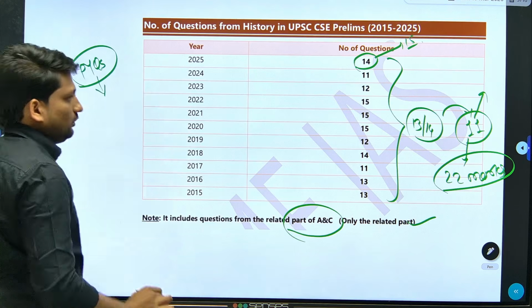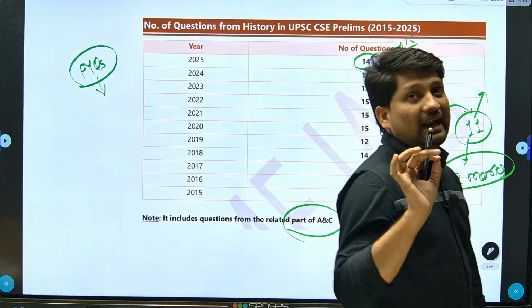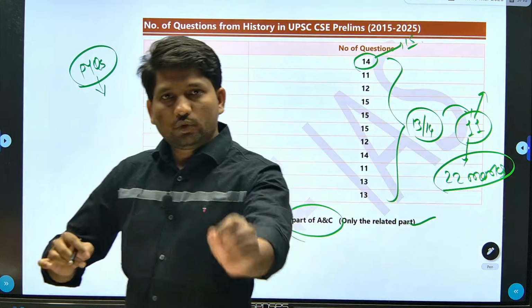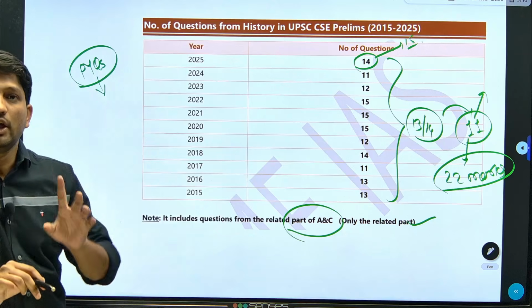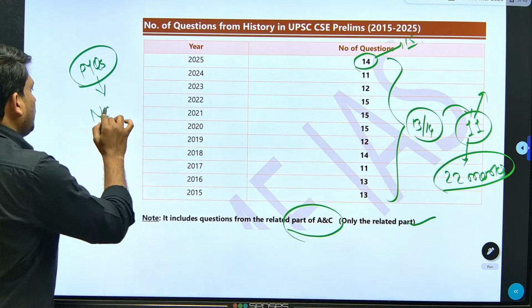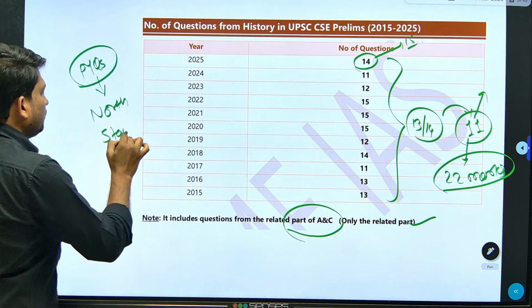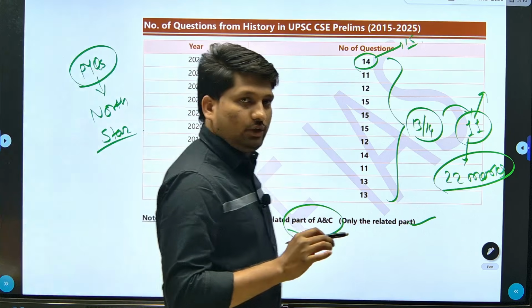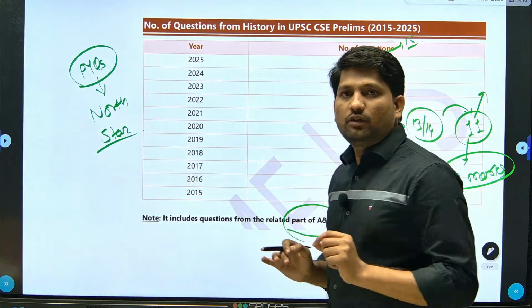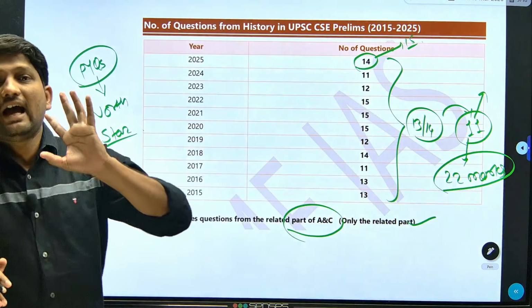So previous year questions are a guiding star for you. These previous year questions can guide you to focus on which part of history to get maximum marks. So remember, PYQs are the north star, or guiding star. The objective of the first half of this lecture is to understand which topics from history are important.